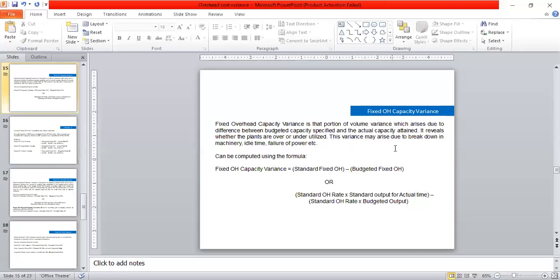This variance may arise due to breakdown in machinery, idle time, failure, or power disturbance, etc. It can be computed using the formula: fixed overhead capacity variance is standard fixed overhead minus budgeted fixed overhead, or standard overhead rate into standard output for actual time minus standard overhead rate into budgeted output.